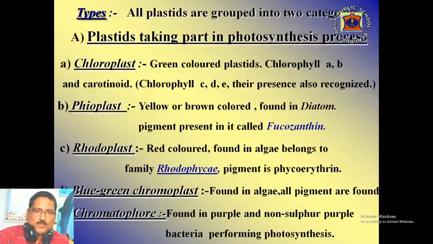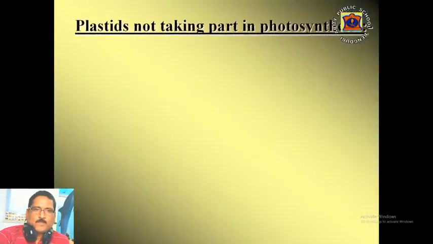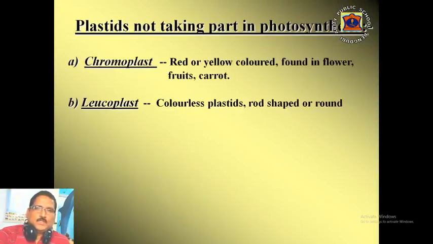Next is blue-green chromatoplast, found in algae. Here all types of pigments are found. Next is chromatophore. It is found in purple sulfur and non-sulfur purple bacteria which perform the photosynthesis process. The next group of plastid is plastids which do not take part in the photosynthesis process.